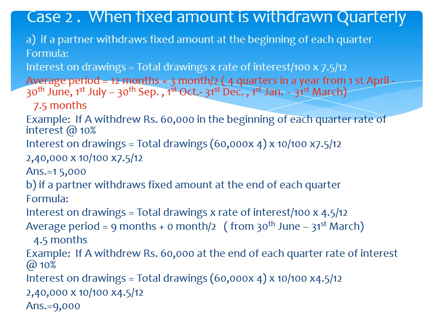Example: if A withdraws rupees 60,000 at the end of each quarter, rate of interest 10%. So again we have to calculate total drawing. 60,000 into 4, 2,40,000 into 10 upon 100 into 4.5 upon 12, that is 9,000.